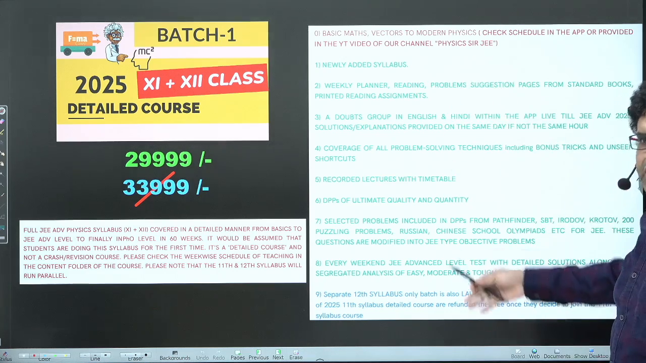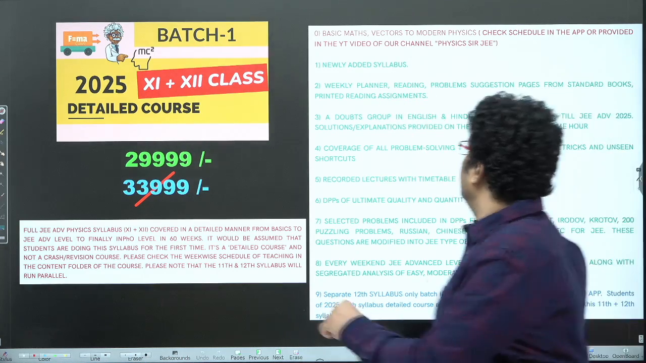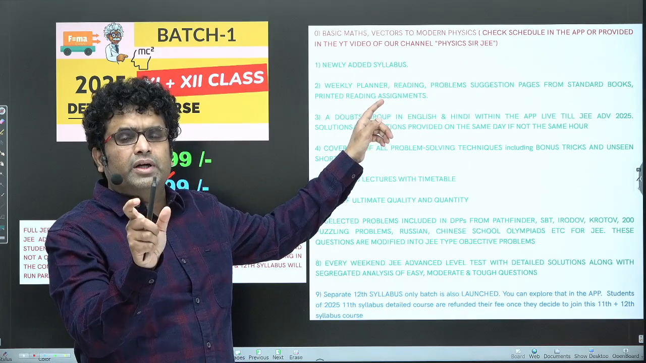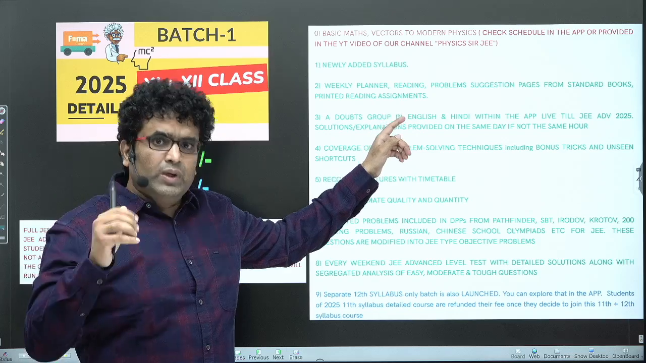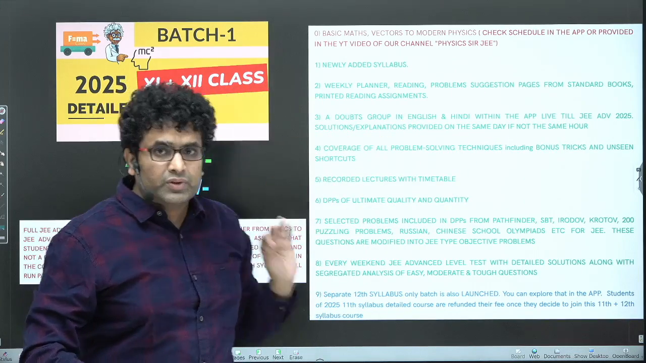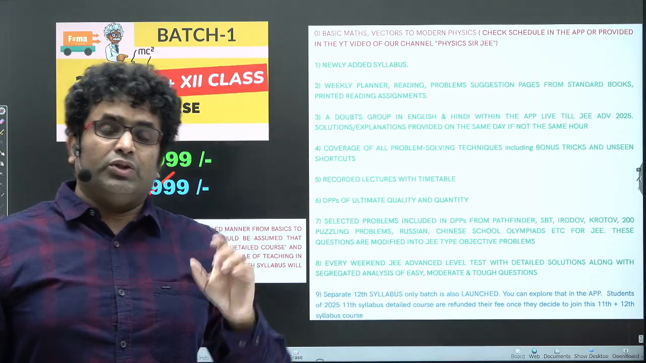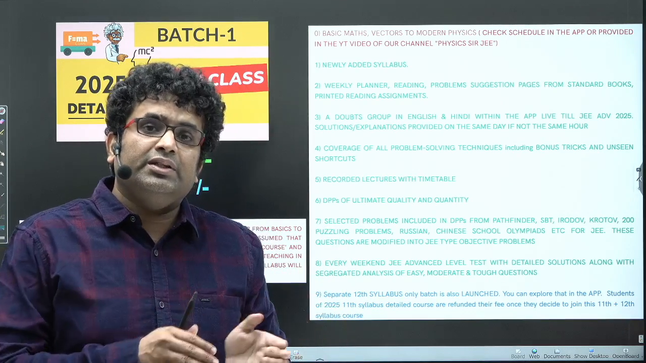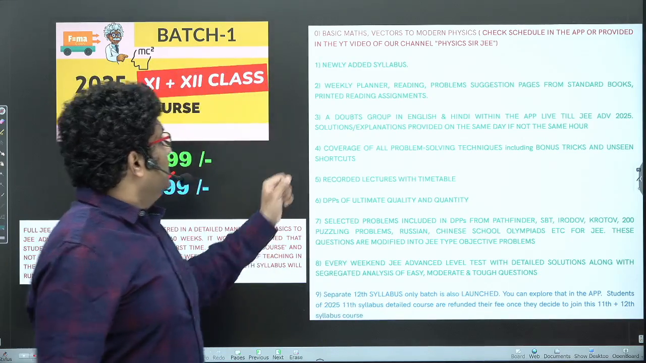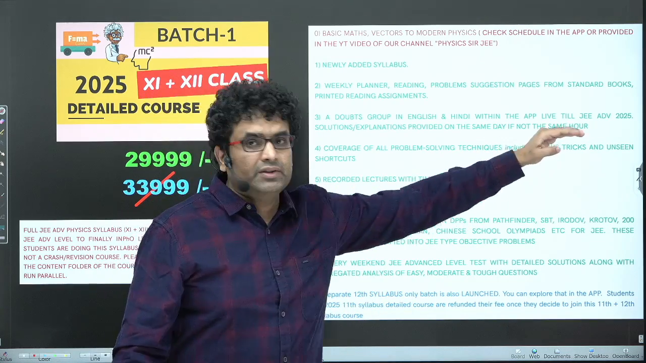So the course features, as always, right: entire syllabus, newly added syllabus is also covered. Weekly planner: every week what important things to do, what to do between two lectures, what readings, problem suggestions from standard books, page number, problem number, okay, right, and also the reading parts. If reading parts are not there in standard books, my own printed reading assignments would be given, okay, right, and a doubts group in English and Hindi within the app, live till JEE Advanced 2025.